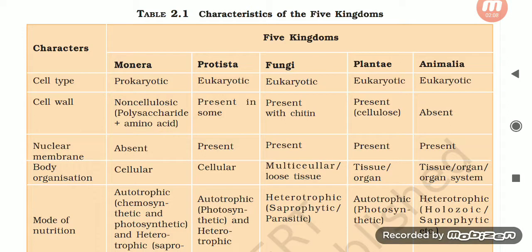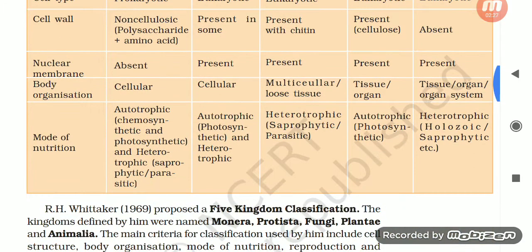Table 2.1, Characteristics of Five Kingdoms Classification. Cell type: Monera is having prokaryotic, Protista is having eukaryotic cell, fungi is having eukaryotic cell, plants are having eukaryotic, and animals are also having eukaryotic cell. This is the simplest form of table, and I don't think that I need to go with this table.